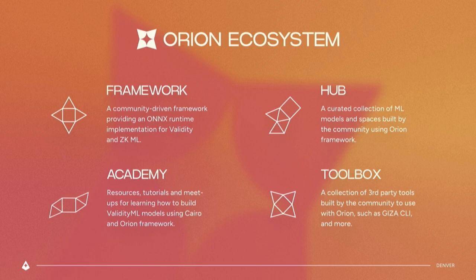For example, we have the framework itself. We also have the hub, which is basically where the community is posting examples, tutorials, and all of that. The academy, which is basically how people learn with everything that we are building, and the toolbox, which is basically auxiliary tooling that we provide to developers so they can easily transform these models into verifiable models and scale them together.